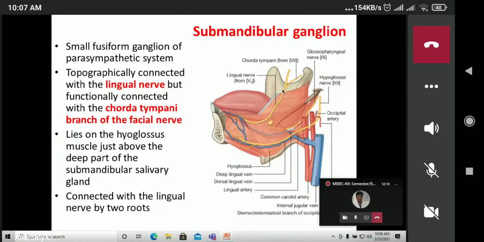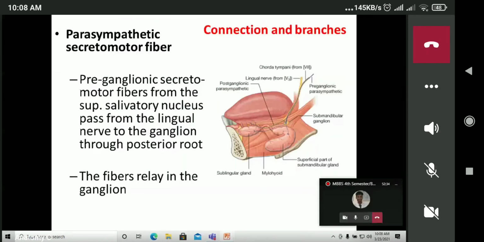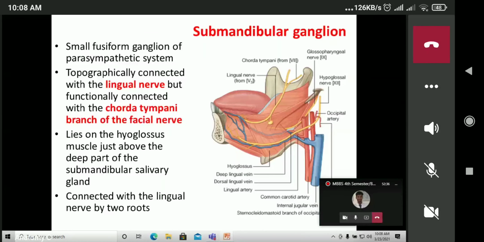hyoglossus muscle. So here we can see the hyoglossus muscle, and just above the deeper part of the submandibular salivary gland. So the deeper part of the submandibular salivary gland is located here. It is connected with the lingual nerve by two roots. So we can appreciate here the posterior root and the anterior root, which is something like hanging the nodule here.